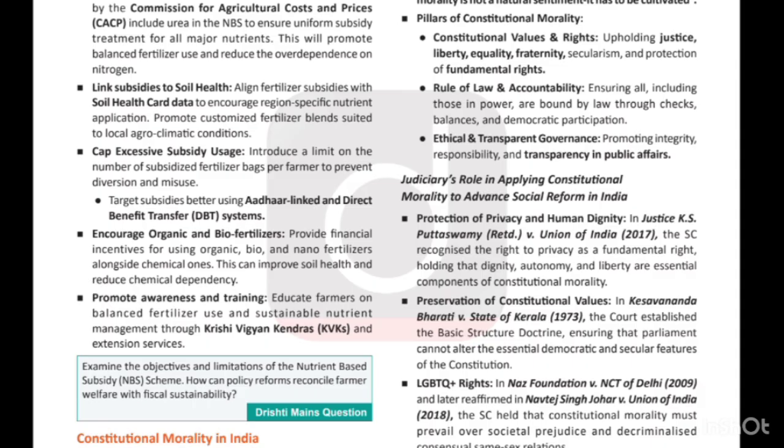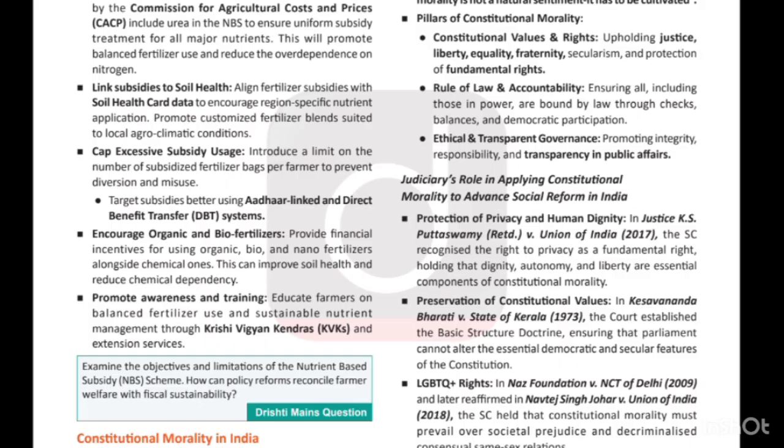Then we have how policy reforms can help fiscal sustainability. As I told you, linking the fertilizer subsidy with soil health schemes. Another very important thing is to bring urea under the nutrient-based subsidy scheme, which will discourage the overuse of urea, the nitrogen-based fertilizer.